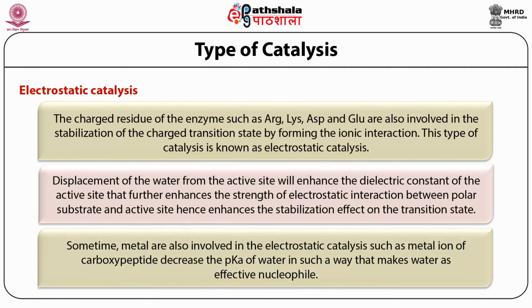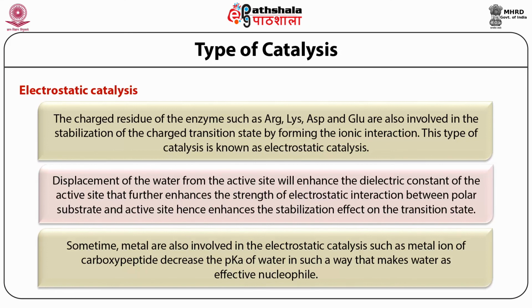Electrostatic catalysis mainly involves the metal ion of the enzyme, such as the metal ion present in carboxypeptidase, which decreases the pK of the water in such a way that it makes water an effective nucleophile, and then they are involved in nucleophilic catalysis.